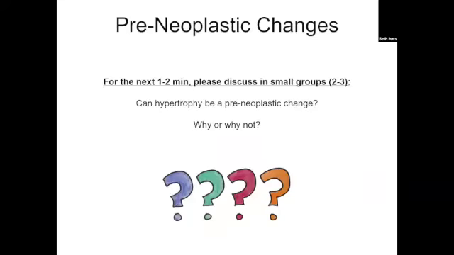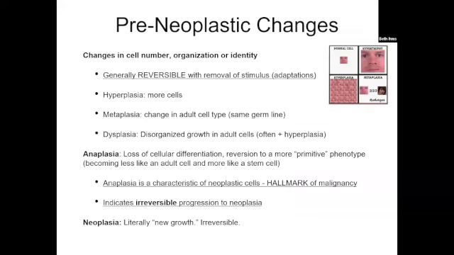Is hypertrophy pre-neoplastic or no? Yes. No. Maybe. No. Why not? What about cell division? No cell division. Can't divide, can't become neoplastic. Does that make sense? If you were a cell that cannot divide, you cannot make a baby tumor. You have to divide to do that. So hypertrophy is not pre-neoplastic, but all of these other adaptations are pre-neoplastic.